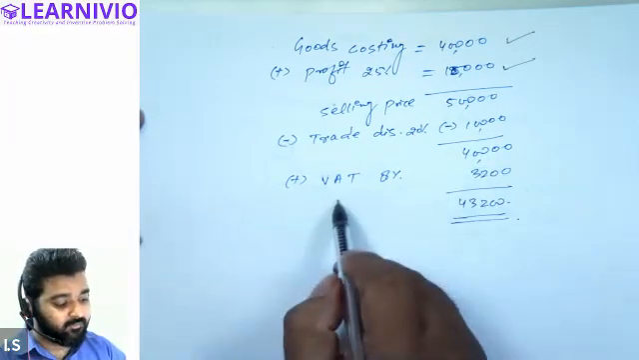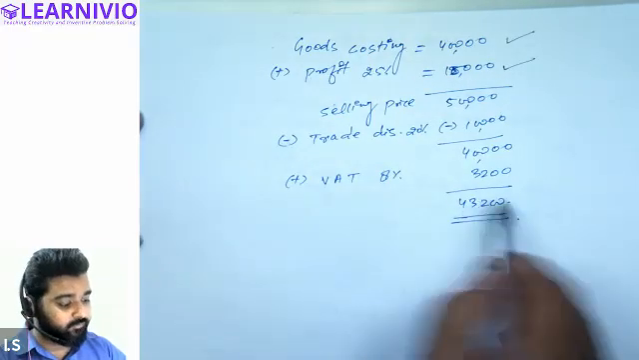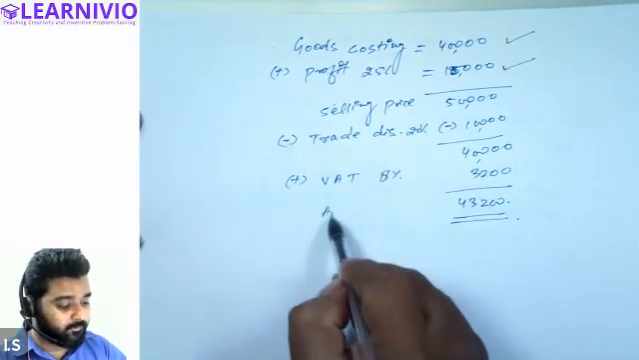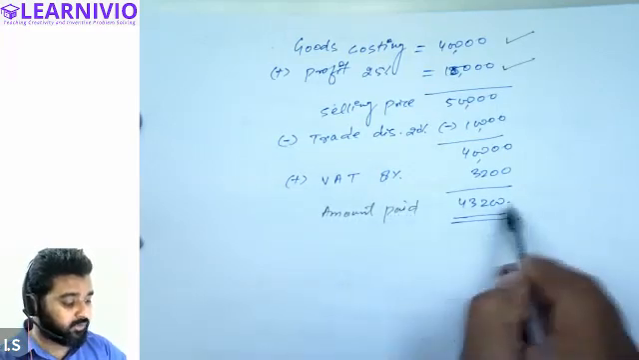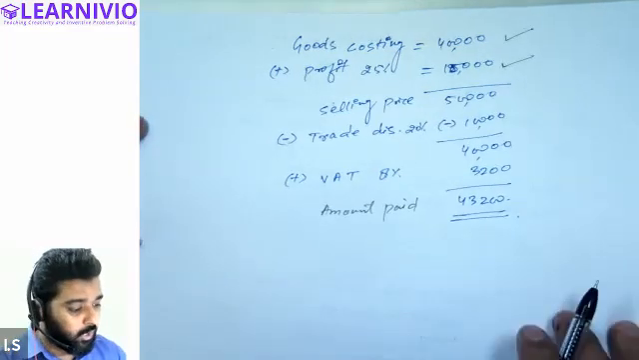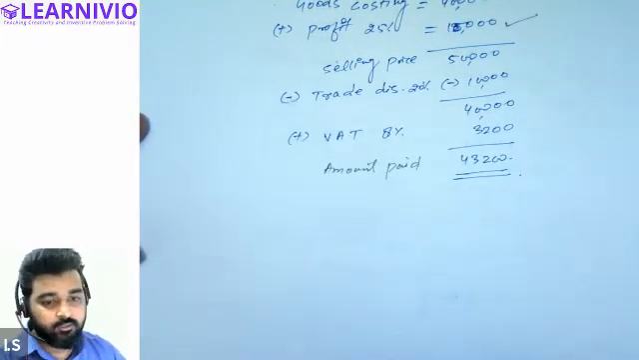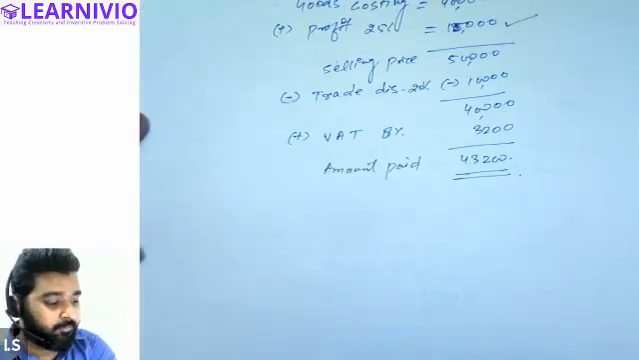But then the customer will also be required to pay 8% for the value added tax. So the final amount payable by the customer is 43,200 for the goods. Now, how will we write down this transaction? Because the customer is paying in cash. Sold goods costing 40,000 to Anil for cash. So the customer is making payment in the form of cash.